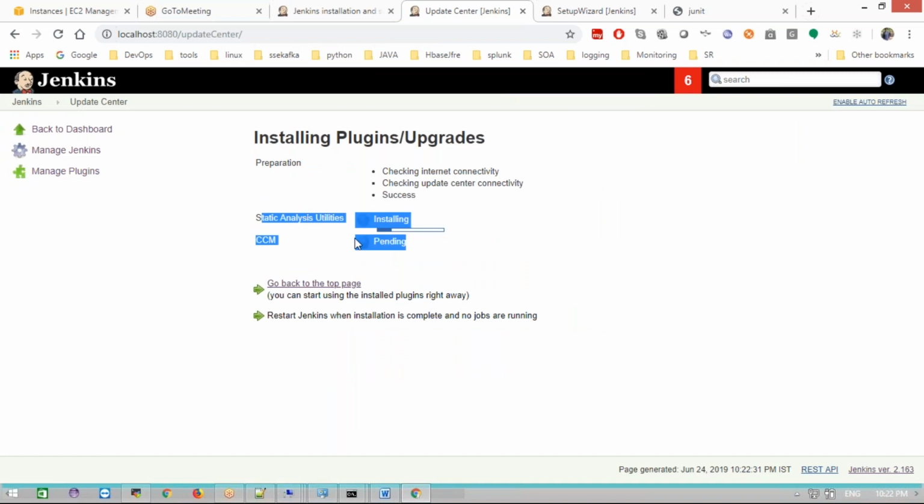If you are installing one plugin and this other plugin also comes up, it means there is a dependency. If you click this, it will download this also and this also. There is a dependency between these two plugins. That's why, if you install this, that one must be installed before it. The dependency plugins will also be installed automatically. Once it is done, go back to the homepage. That feature will come to the Jenkins on your machine.